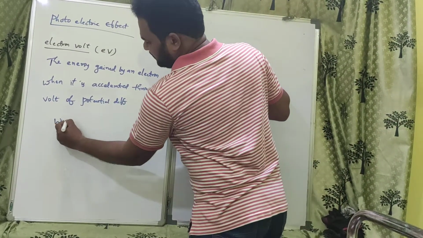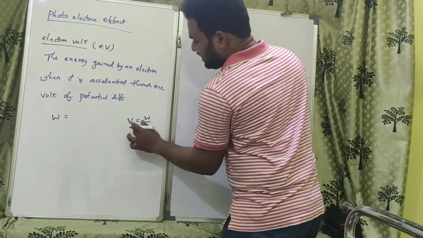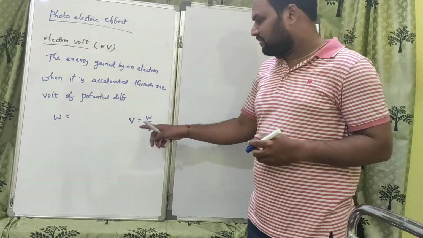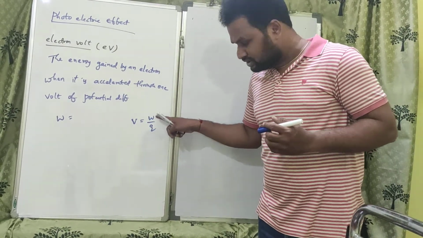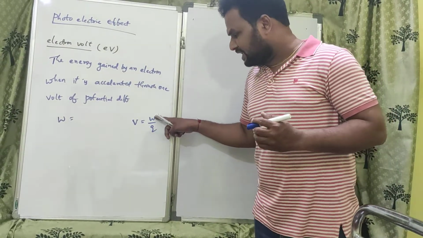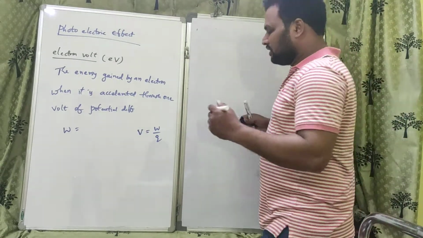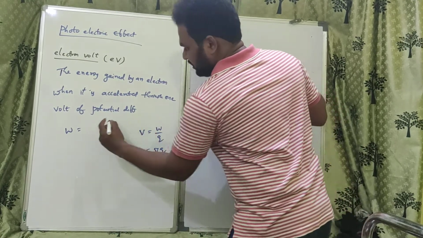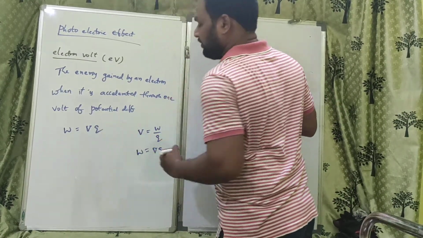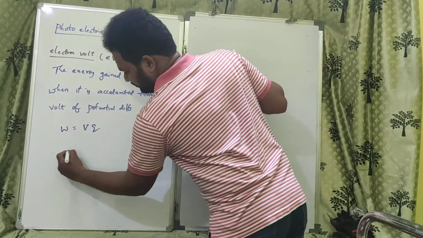As we know, V is equal to W by Q. V is electric potential. What is electric potential? The amount of work done to bring a unit positive charge from infinity to a certain point against the electric field is called electric potential. So V is equal to W by Q, so W is equal to VQ.